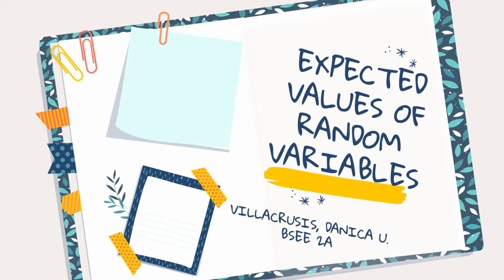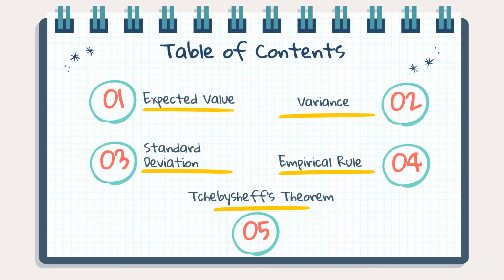Today, I am going to discuss one of the topics under the discrete probability distributions. In particular, the topic about the expected values of random variables. I am going to tackle the expected value, variance, standard deviation, empirical rule, and Chebyshev's theorem.